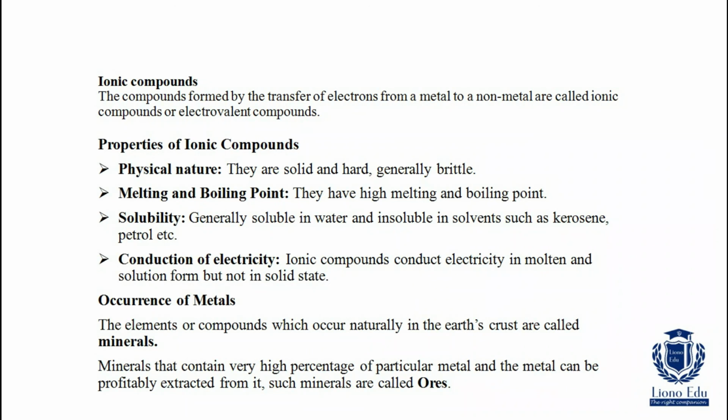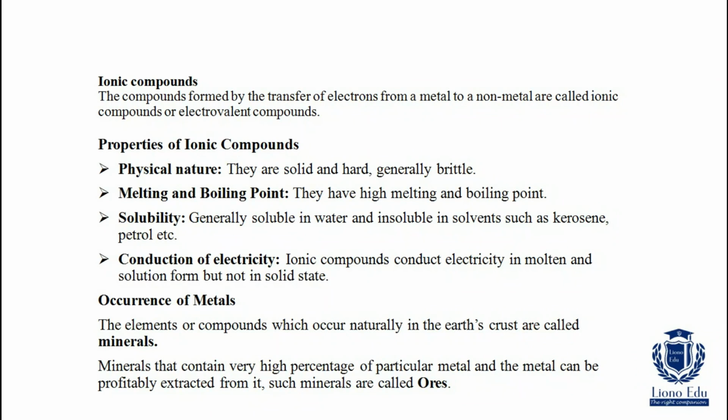Occurrence of metals. The elements or compounds which occur naturally in the Earth's crust are called minerals. What is the difference between minerals and ores? Minerals are elements or compounds which occur naturally in the Earth's crust.